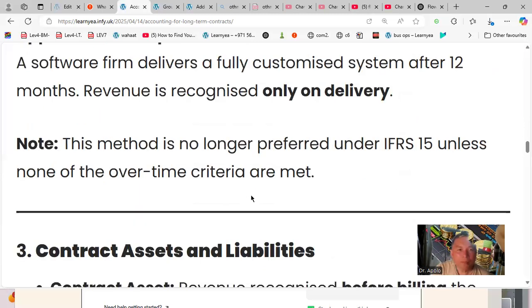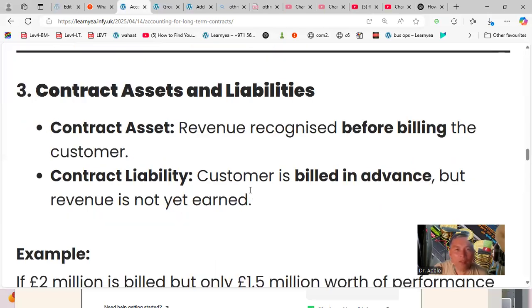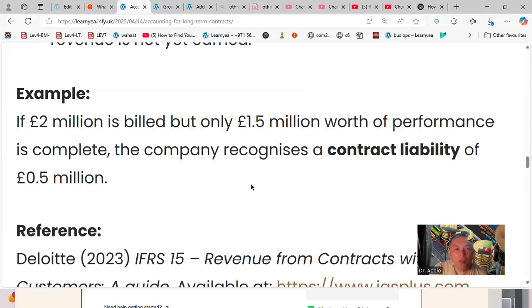We have contract assets and liabilities. A contract asset is revenue recognized before billing the customer, and a contract liability is when the customer is billed in advance but revenue is not yet recognized. Example: 2 million is billed out, but only 1.5 million worth of performance is completed. The company recognizes a contract liability of 0.5 million.